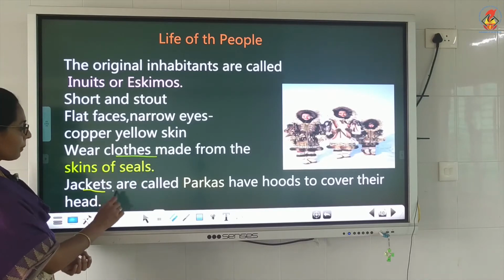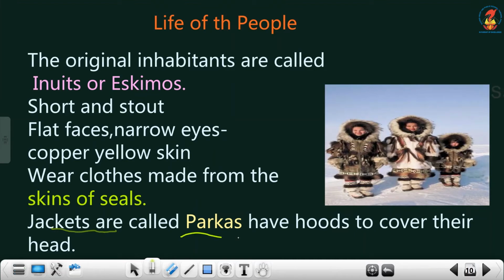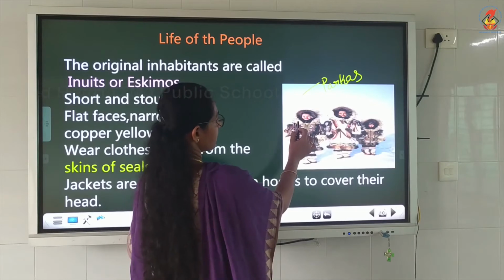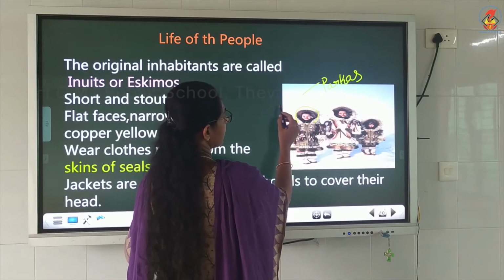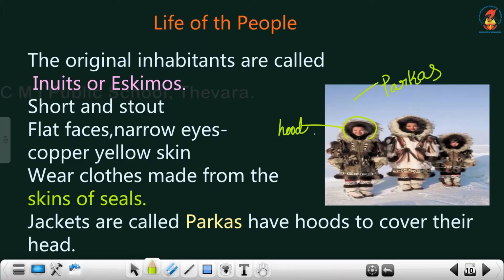Sometimes they use a particular jacket known as parkas, which have hoods to cover their head. This dress is known as parkas, and this area is known as their hood.